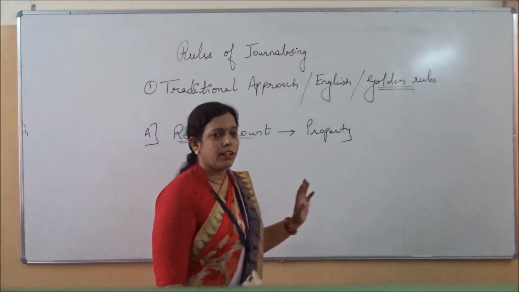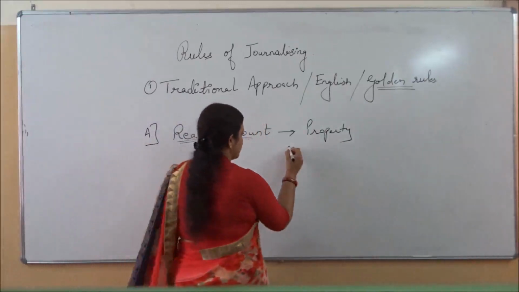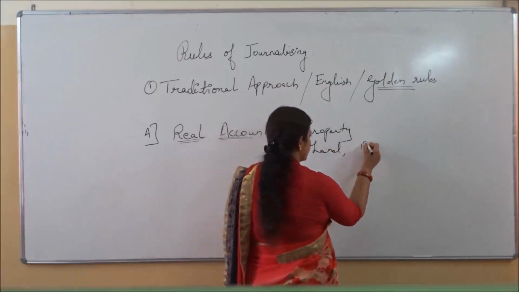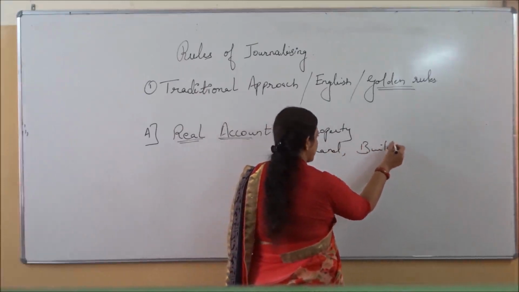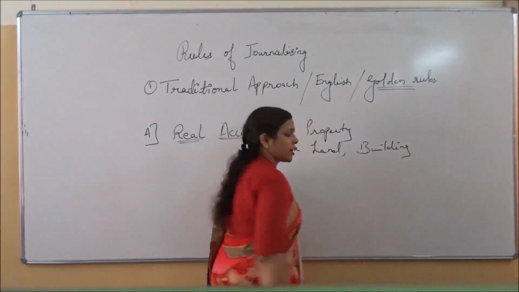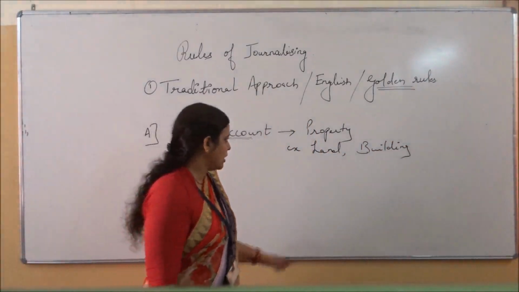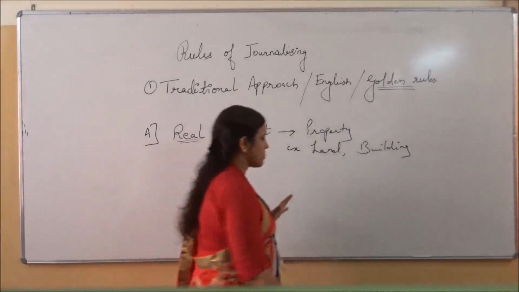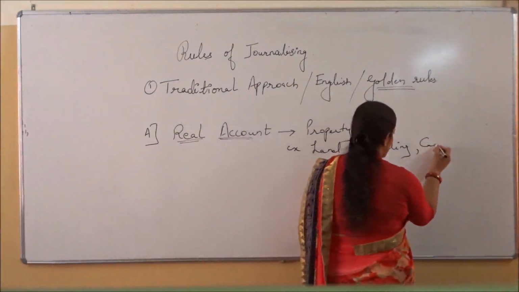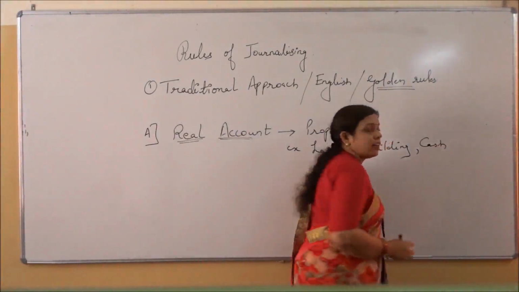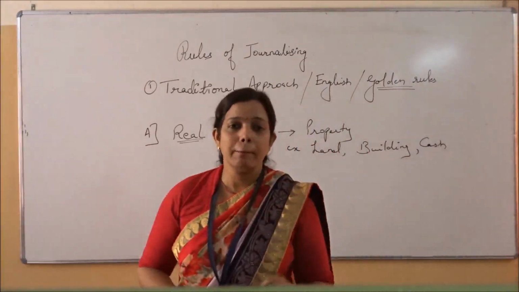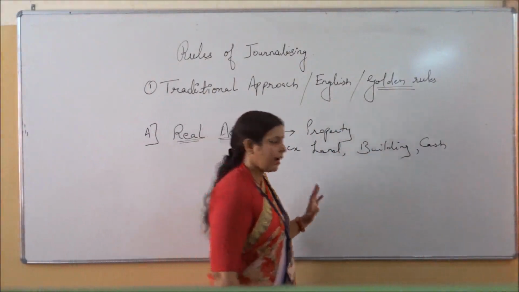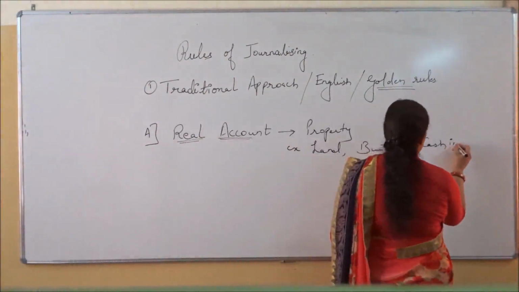For example, it can be land, it can be building, it can be any property which can be converted into cash. That will come in the real account. Except one: cash can be cash in hand and cash can be cash at bank. But in the real account, we have only cash in hand.